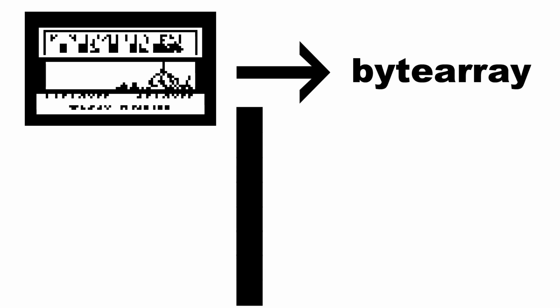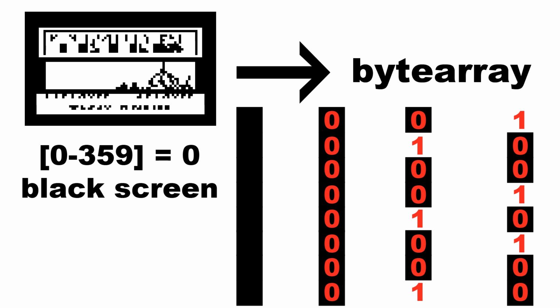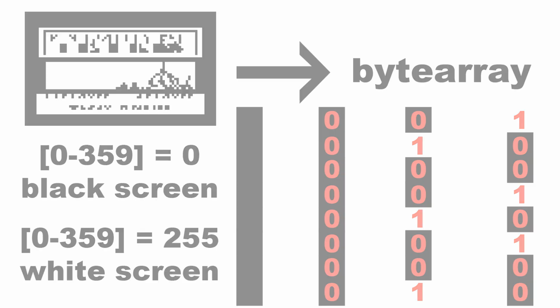As a side note here, I can't just tell my Thumbie to draw this image onto the screen. It first has to be converted into a byte array. Each byte in this array controls 8 vertical pixels, with each bit in the byte controlling a single pixel, flipped on for white, off for black. A completely black screen being 360 bytes all equaling 0, and a white screen being 360 bytes equaling 255. But once a function is written to process images to this array of bytes automatically, I never have to think about it again.